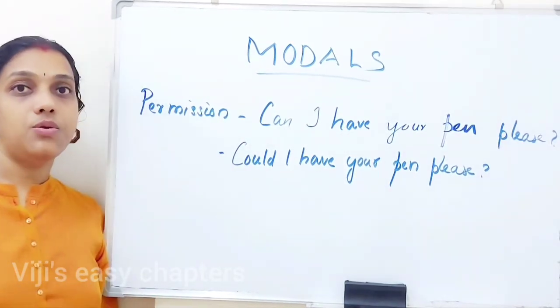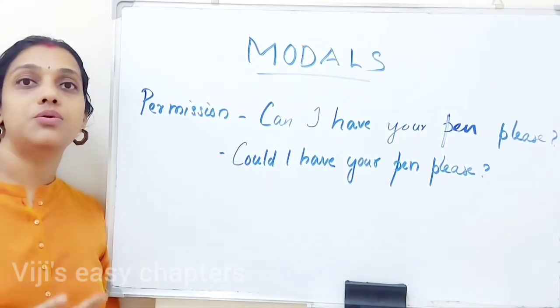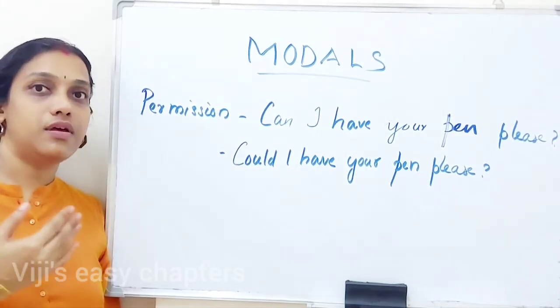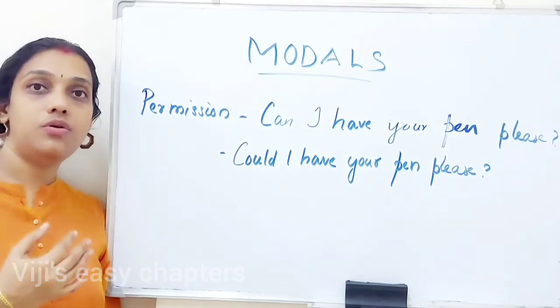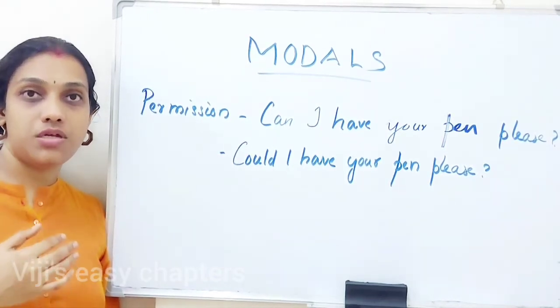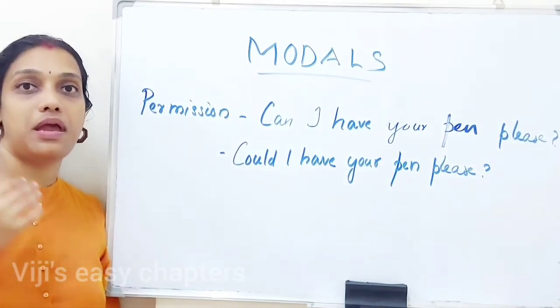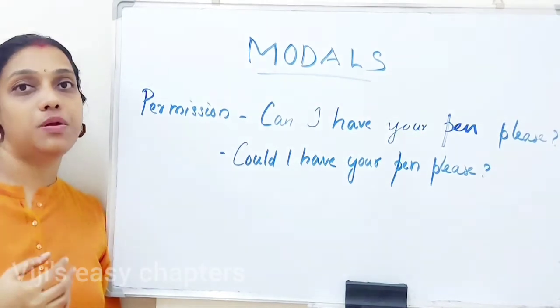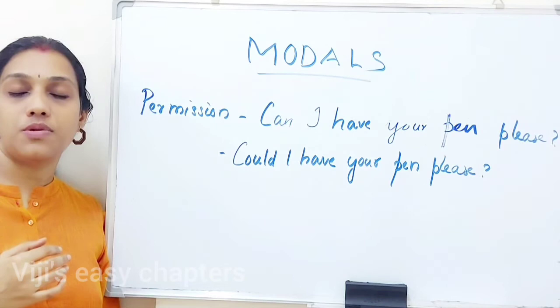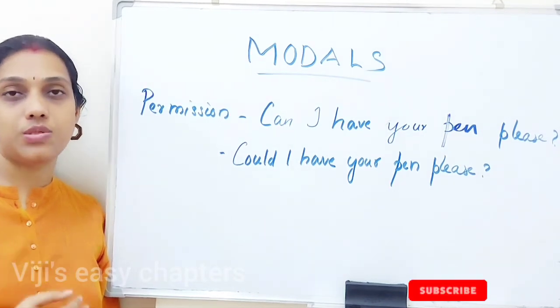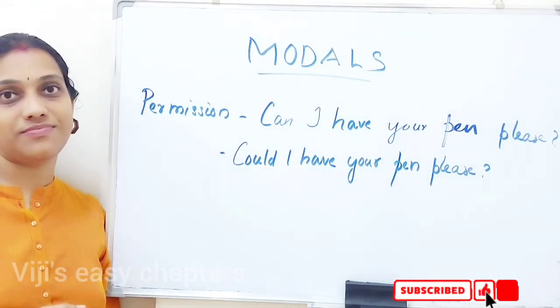Can and could can be used to take permission. Can be used in informal situations where we can ask something in a very natural way, but could we are using in formal situations where we need to pay respect and we need to be more polite. So, can is used in informal situations and could is used in formal situations.